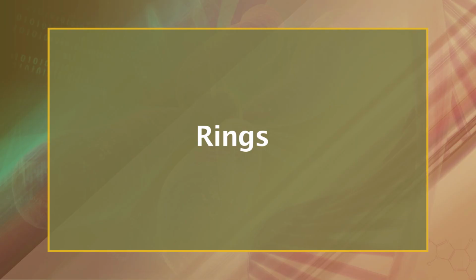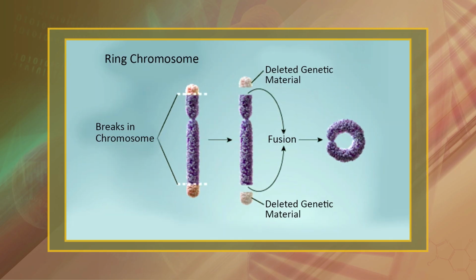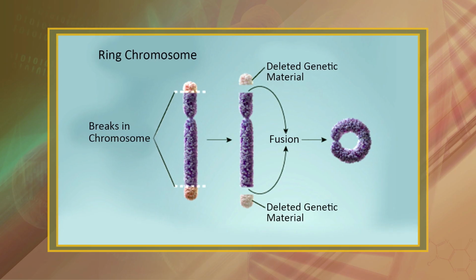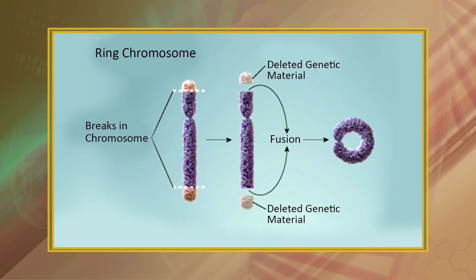Next abnormality is the rings. A portion of a chromosome breaks off and forms a circle or ring. This can happen with or without loss of genetic material. Ring chromosomes may form in cells following genetic damage by mutagens like radiation, but they may also arise spontaneously during development. In order for a chromosome to form a ring, both ends of the chromosome must usually be lost, enabling the arms to fuse together. However, ring formation can also occur with only one end being lost.